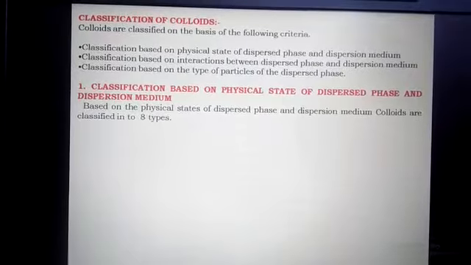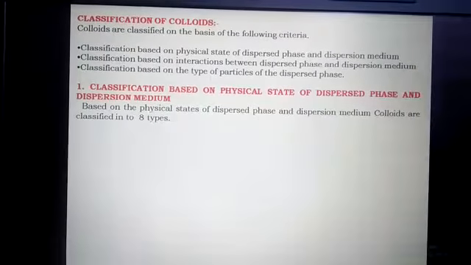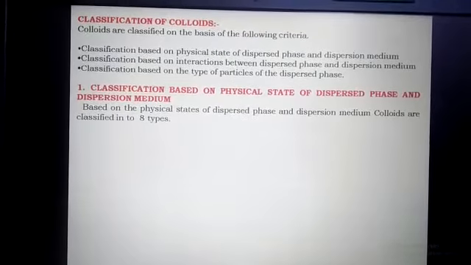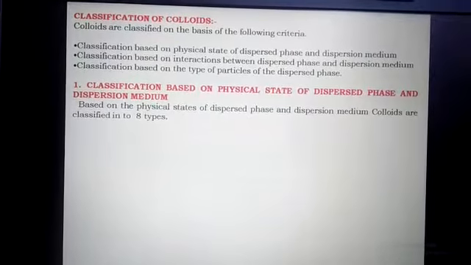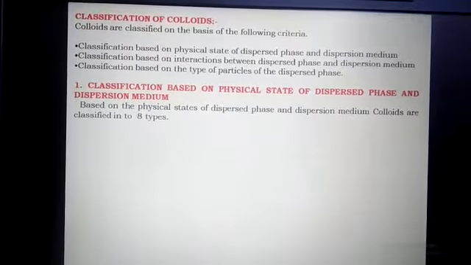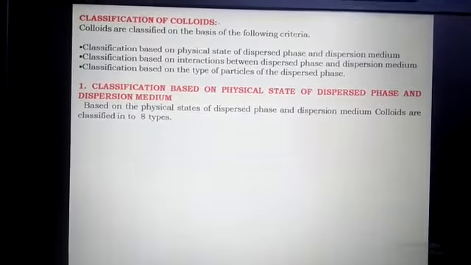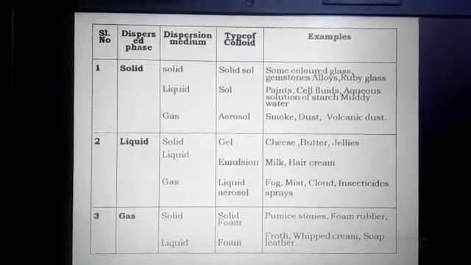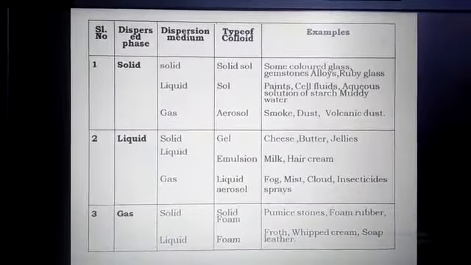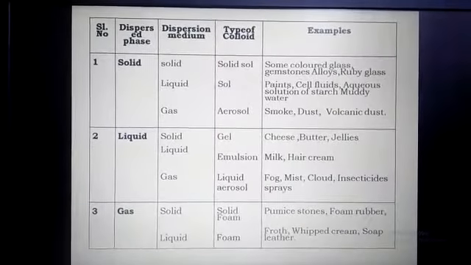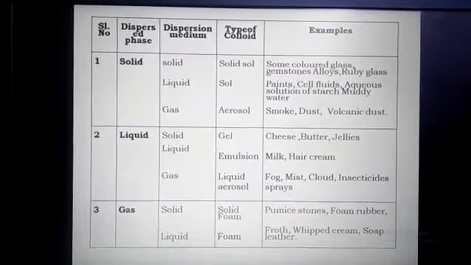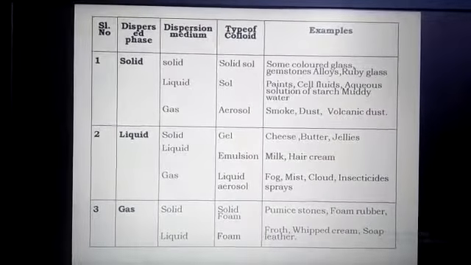The first one is classification based on the physical states of the dispersed phase and dispersion medium. On this basis, colloidal solutions can be classified into 8 types. I have given one table. If the dispersed phase is solid and the dispersion medium is also solid, then the type of colloidal solution is solid sol.